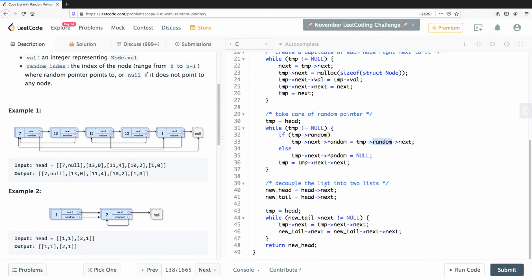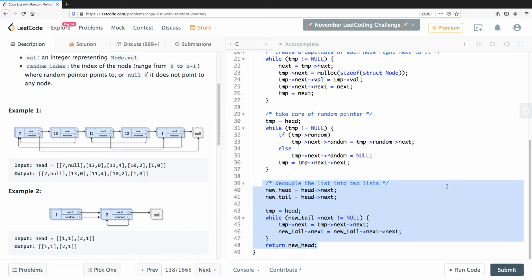I think this is fine too. I think the problem is in the third while loop. So let's take a look at that one, the decoupling part. So we start with two pointers, new head and new tail, and what we do is they're both pointing to the first element of the new list, which is right now still sitting in the original list.